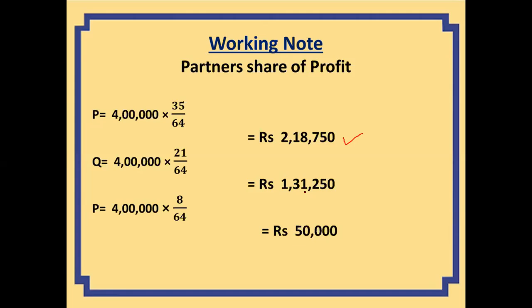It comes out to 1,31,250. And similarly for R, R will get 4 lakh into 8 by 64, that is rupees 50,000, which is less than the guaranteed amount, because his minimum guaranteed amount is 75,000.